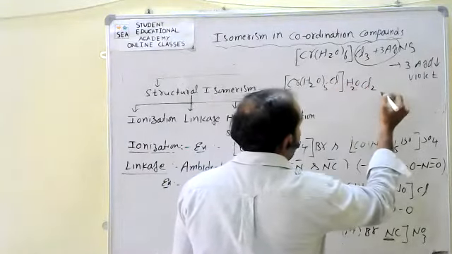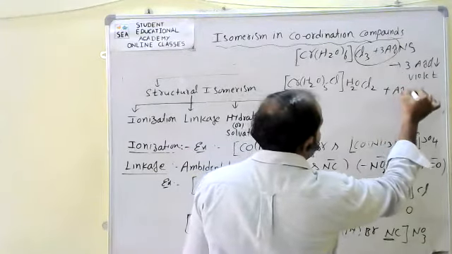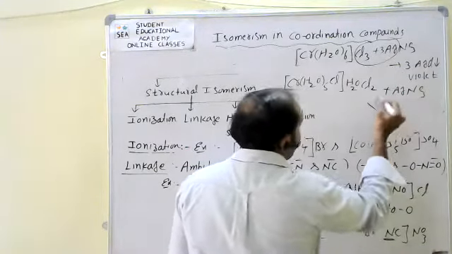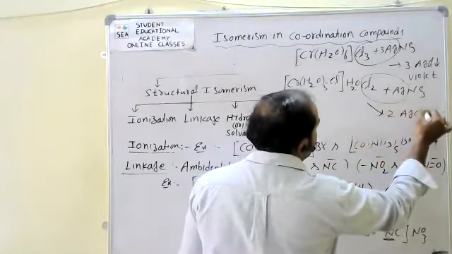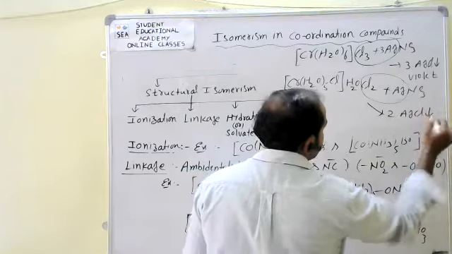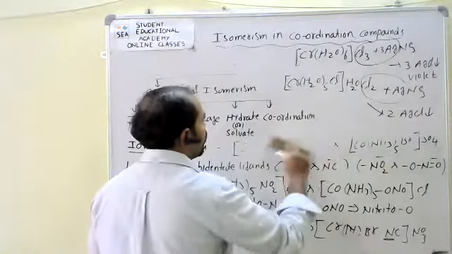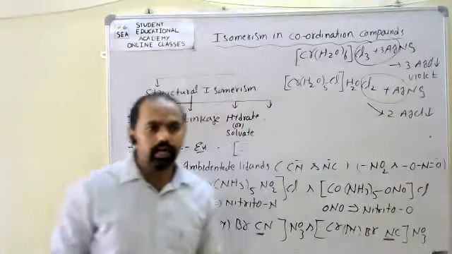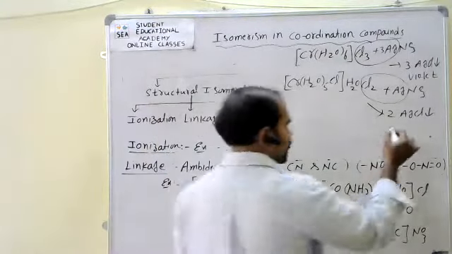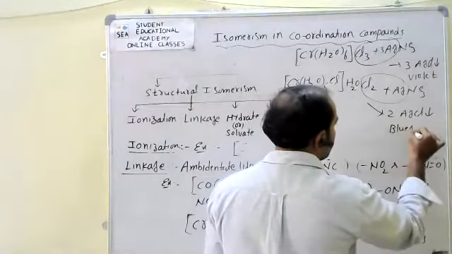Now, if it reacts with AgNO3, we get 2 moles of AgCl precipitate. Generally, this precipitate is blue-green.